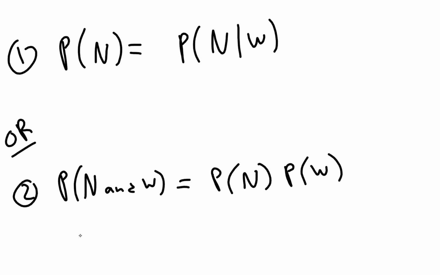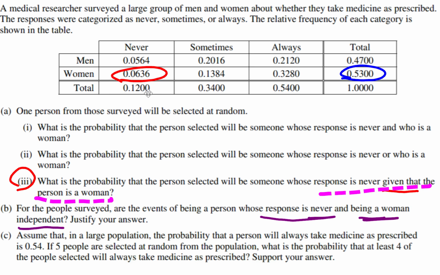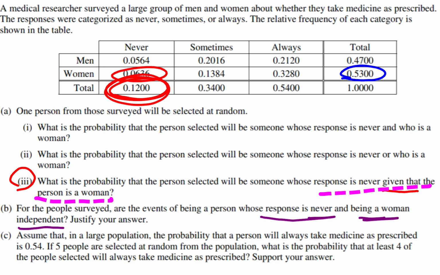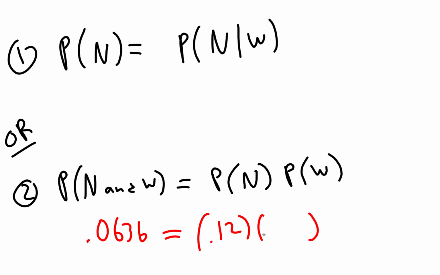Probability of saying never and being a woman, according to the table, is 0.0636. The probability someone says, I never take my medication, is right here at the bottom. You can see me circling it, 0.12. And the probability someone's a woman in this study, you may remember it, but just in case, it's over here circled in blue, 0.53. So we'll put that 0.53 here. So you just got to see if these two things are equal. If they're equal, then they're independent.